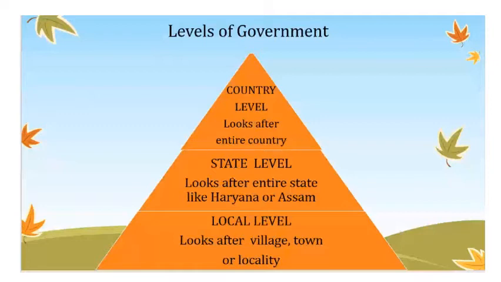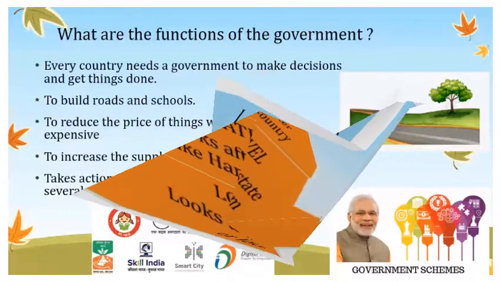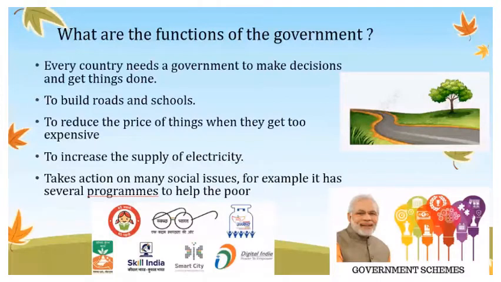The first level is the country level, which looks after the entire country. The second is the state level, which looks after the entire state, like Haryana or Assam. The third is the local level, which looks after a village, town or locality. In this chapter we are telling you only about the local level. In the 7th we are learning about state level and in the 8th we are learning about country level.